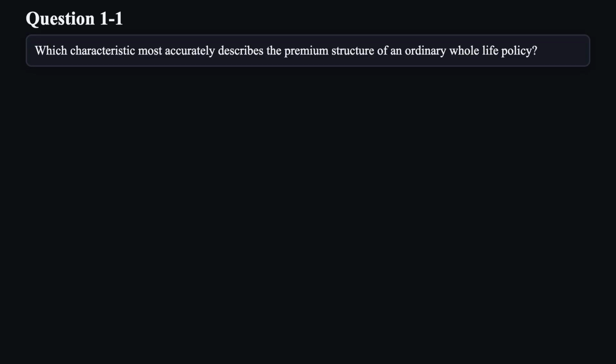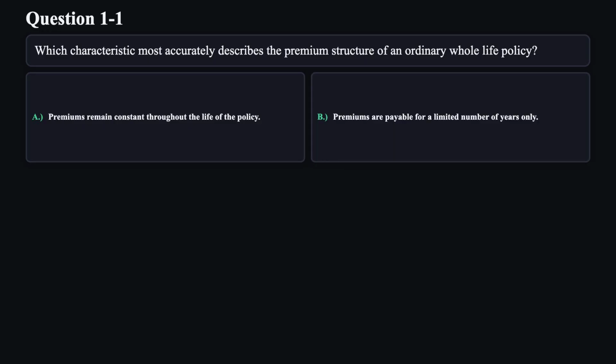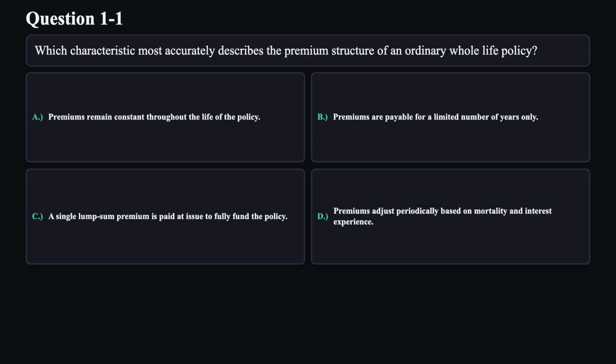Which characteristic most accurately describes the premium structure of an ordinary whole life policy? A. Premiums remain constant throughout the life of the policy. B. Premiums are payable for a limited number of years only. C. A single lump sum premium is paid at issue to fully fund the policy. D. Premiums adjust periodically based on mortality and interest experience.